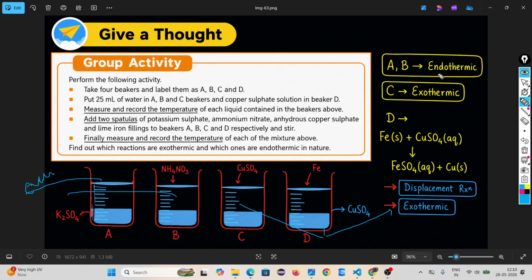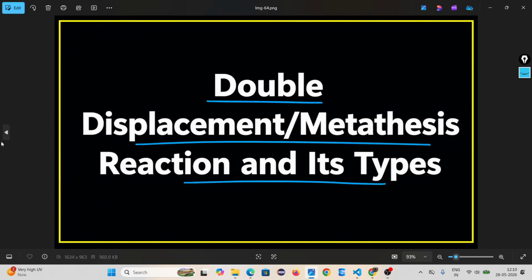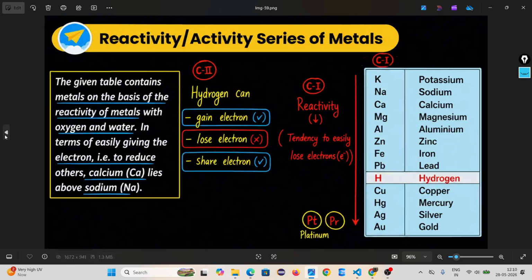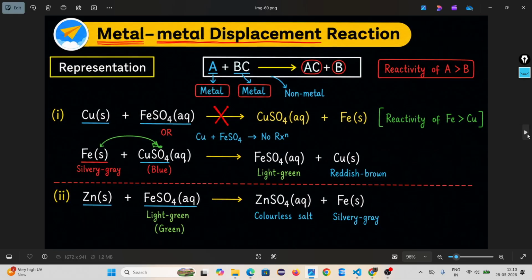Endothermic means absorb heat. Exothermic means release heat. With this we completed displacement. Such an easy thing, you only have to remember the reactivity series.